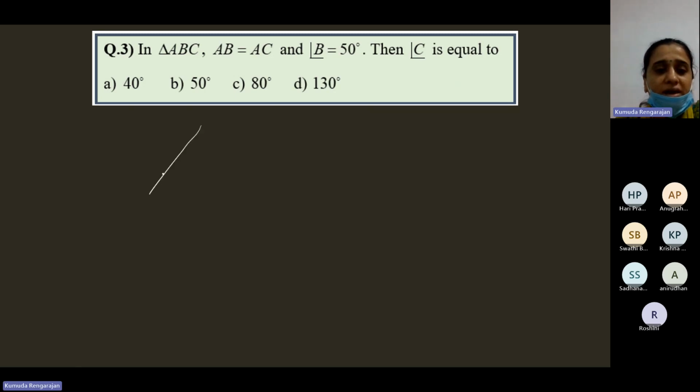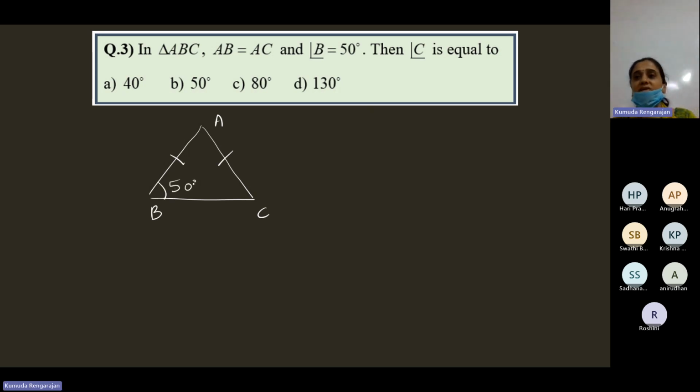In triangle ABC, AB is equal to AC, and angle B is 50 degrees. Then angle C is equal to 50 degrees. This is by the isosceles triangle property. In a triangle, when two sides are equal, the angles opposite to them are also equal.